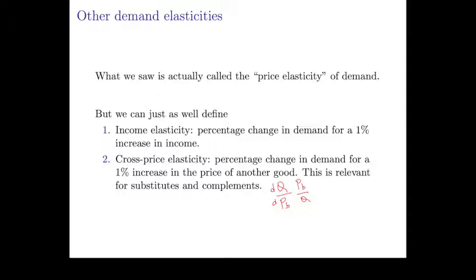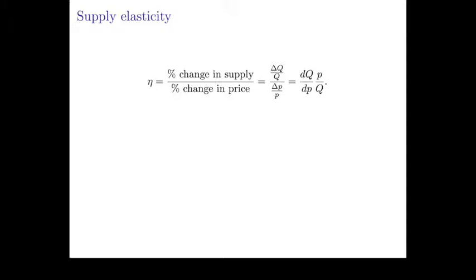Now, are there elasticities of things that are not demand? Of course, we could talk about supply elasticity. So just like we talk about the percentage change in quantity demanded per percentage change in price, we could do the same exact thing. We could talk about the ratio of the percentage change in quantity supplied with respect to a percentage change in the price.